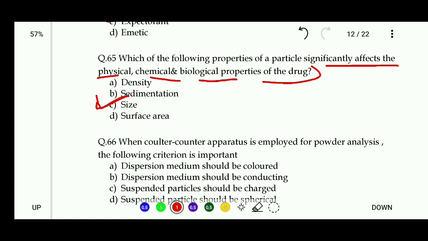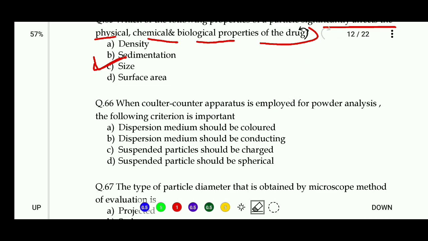66. When a Coulter counter apparatus is employed for powder analysis, the following criterion is important. Options: dispersion medium should be colored, dispersion medium should be conducting, suspended particles should be charged, or suspended particles should be spherical. So the right answer of this question is B. The dispersion medium should be conducting in a Coulter counter apparatus.